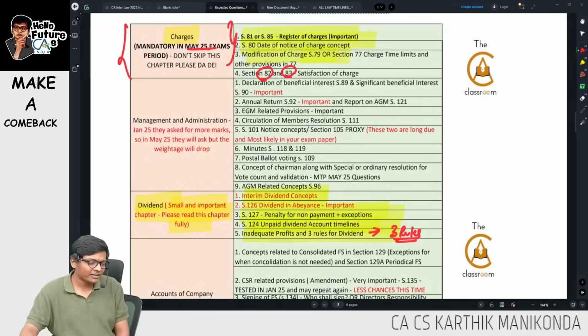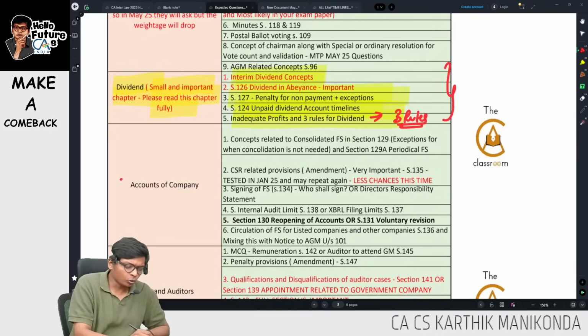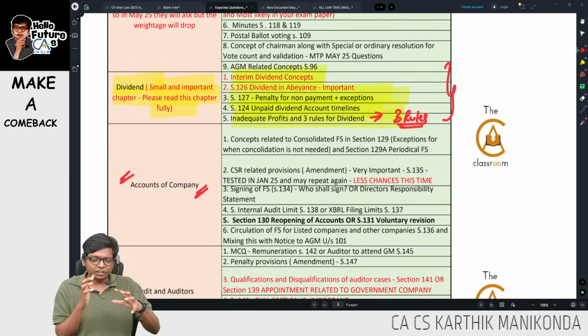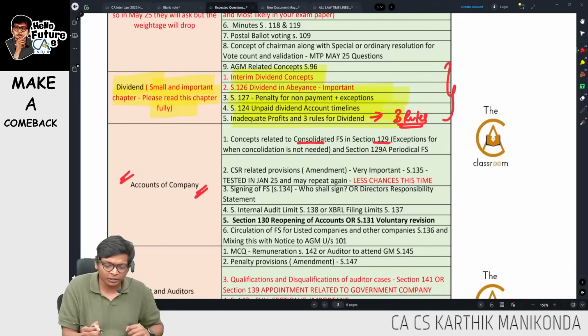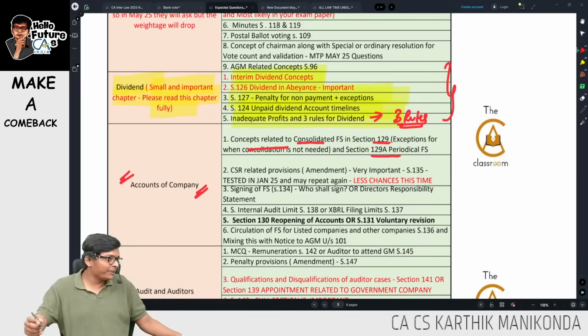With this, we are done with quick revision of expected questions of the dividend chapter, not the whole dividend chapter. I am repeating this again and again. Let me move on to the next chapter now. Let's quickly go to accounts of companies, revision of expected questions. Concepts related to consolidated FS in section 129, exceptions when consolidation is not needed, and periodical FS.